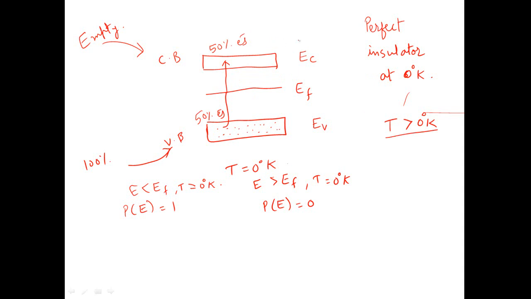So with the effect of temperature, as the conductivity increases, we say that the properties of semiconductor are temperature dependent, because at absolute 0 it behaves like a perfect insulator, but as the temperature is increased, we observe conductivity, and therefore the conducting properties of these materials lie between that of insulators and conductors, hence they are known as semiconductors. So this is how we can see the behavior of intrinsic semiconductor under three different cases.